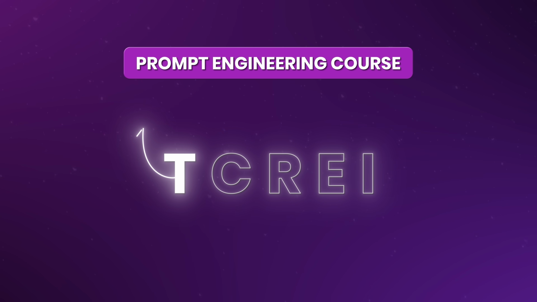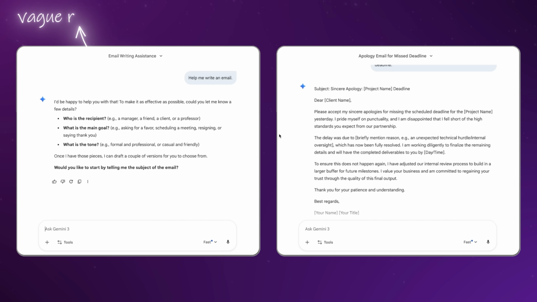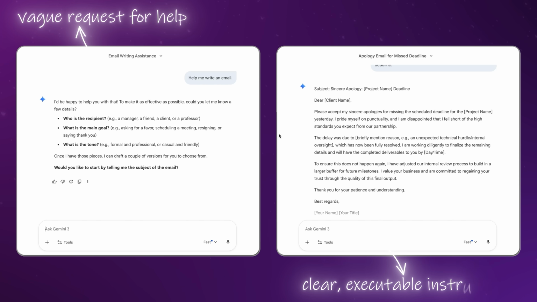It starts with T for task. This is the specific action you want the AI to complete. It is not "help me write an email," as that tells the AI almost nothing. A task looks like this: "Write a 150-word apology email to a client about a missed deadline." You can see the difference immediately. One is a vague request for help, the other is a clear, executable instruction.